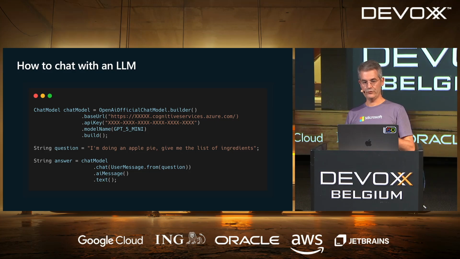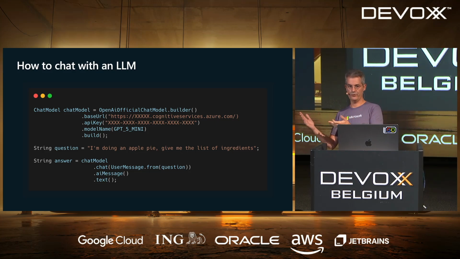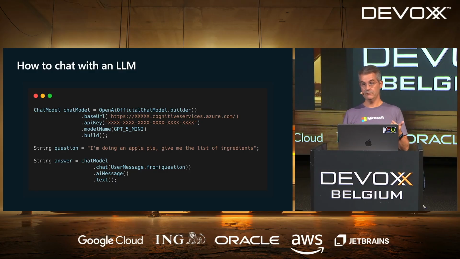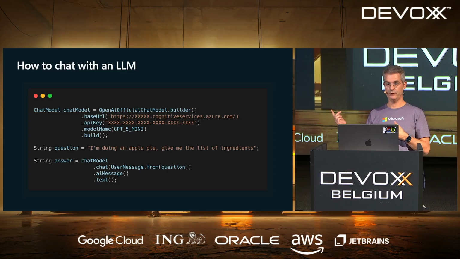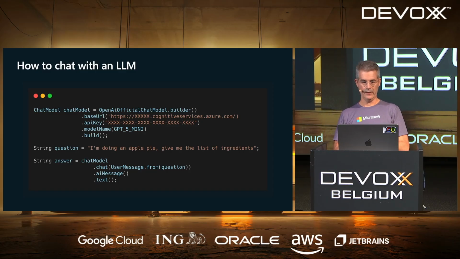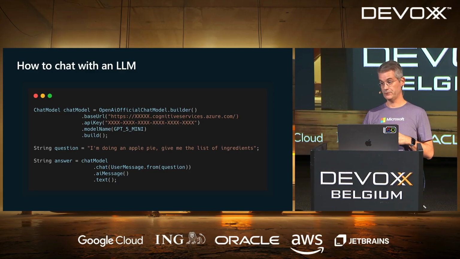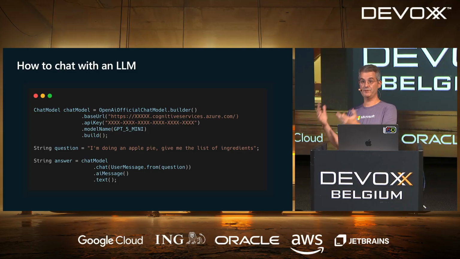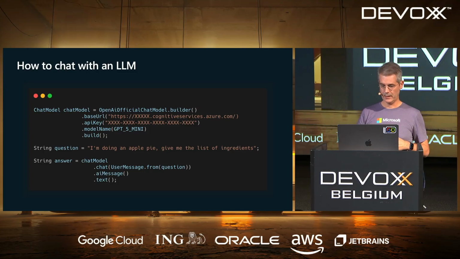To use that SDK, you basically need three parameters: the URL of the LLM you're using, the API key to connect to it, and a model. Here I'm using GPT-5 Mini because it's small and fast, and it's by OpenAI, but there are lots of other LLMs available. Then you build this, and then you can use it. Here, I'm going to do an apple pie. Give me the list of ingredients. That's my question. As you can see, there's a fluent API that gives me back a text response.